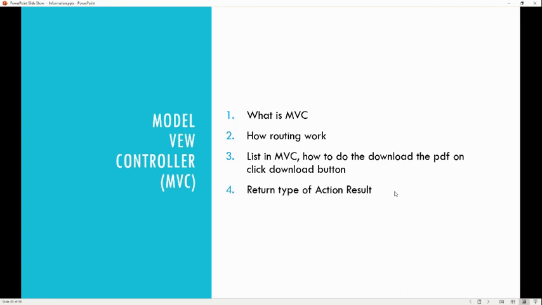Return type in the action result. The action result has more than 10 types. So you can mention whatever you know, like partial view, action result, file result, JSON result. So you can mention.